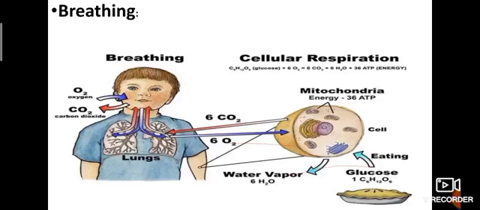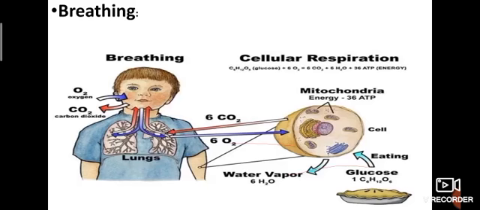See this image, that is our breathing process. What is happening here? We take in oxygen while we inhale and release carbon dioxide while we exhale. So breathing can be defined as the process in which organisms, with the help of their respiratory organs, take in the oxygen rich air present in the surroundings and release air that contains a high amount of carbon dioxide. Breathing occurs continuously in organisms. There is no rest. This process goes on continuously.